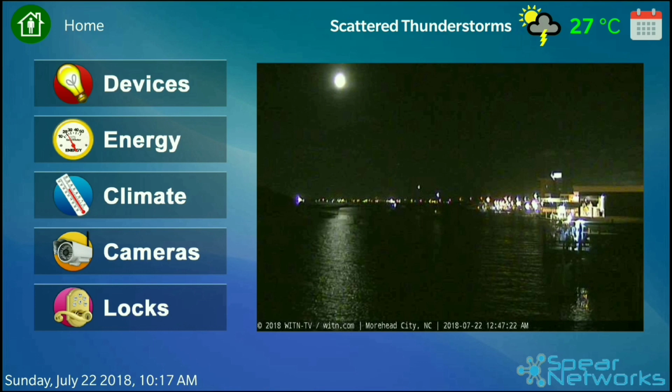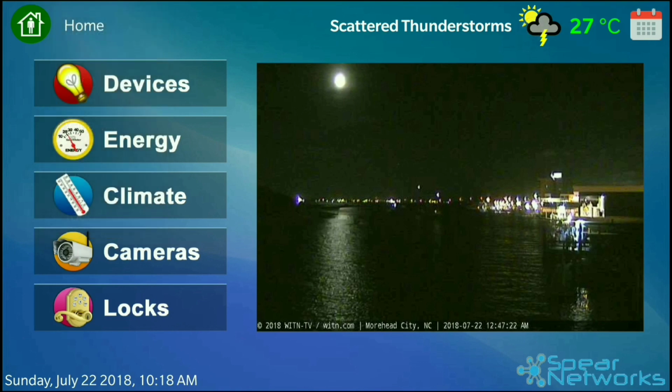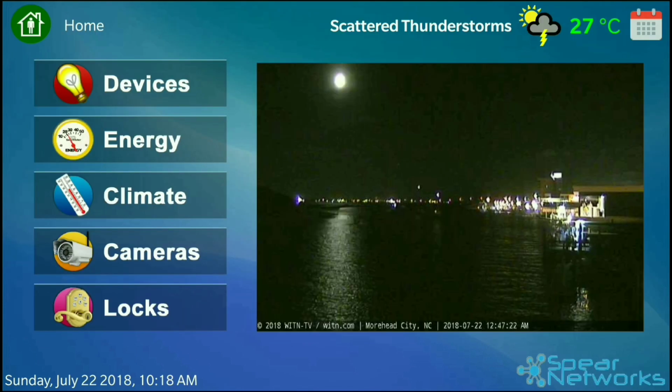Starting with top left, we can set the functioning of our automation by selecting whether I am at home, away, or on vacation. The bottom left shows us current date and time, and right is our company logo. We can touch this logo in any of the subscreens to come back to this menu. The weather icon on the top right will open a weather forecast for us, and the calendar, let's go back, and the calendar shows list of public holidays.